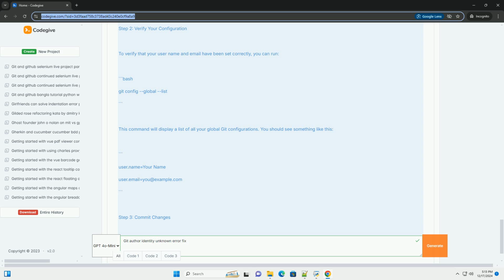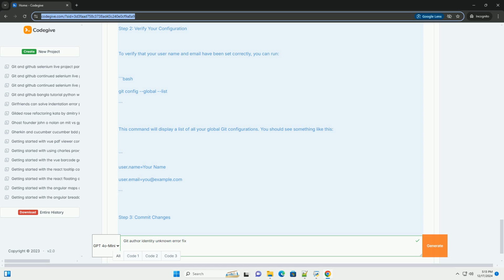Step 1. Set your username and email. You can set your Git username and email using the following commands. 1. Open your terminal or command prompt. 2. Set your username. Use the following command to set your Git username. Replace your name with your actual name. Bash: git config --global user.name "your name". 3. Set your email address. Use the following command to set your Git email address. Replace you@example.com with your actual email.